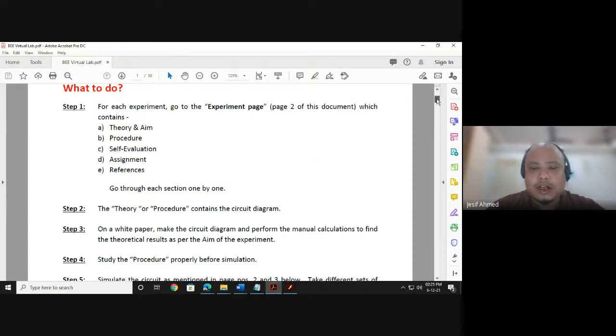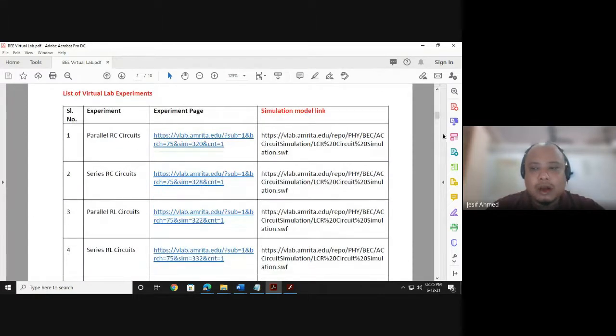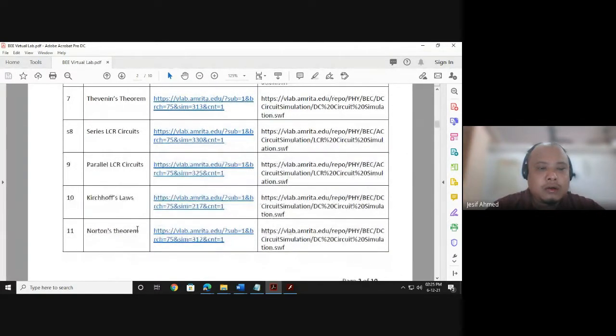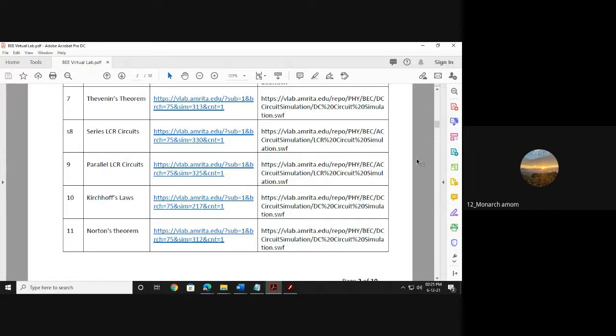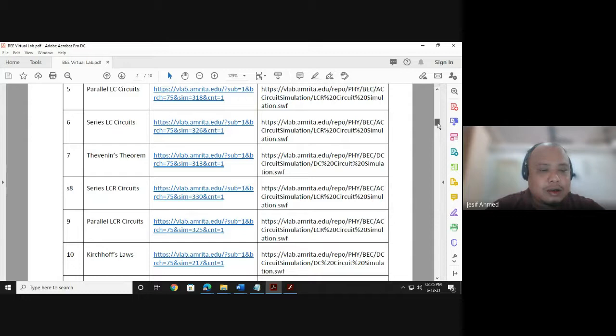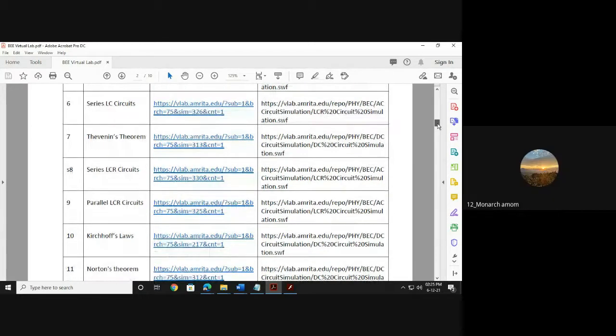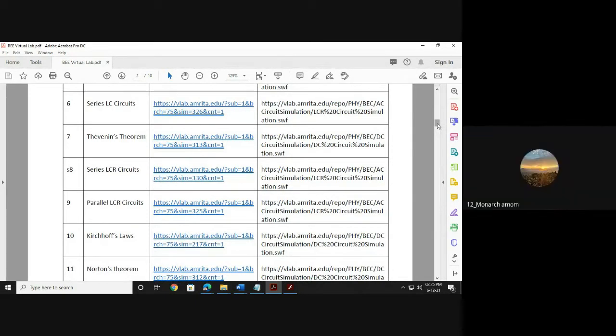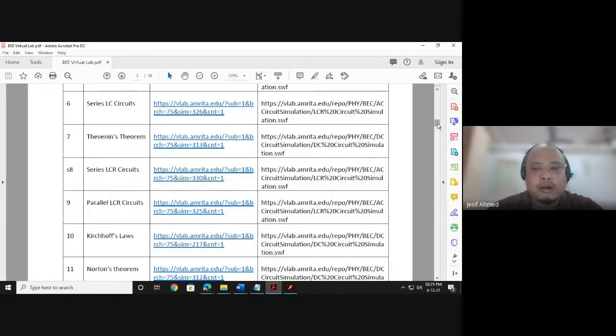Suppose this is the experiment list. Out of these experiments, 3 experiments you don't need to do in virtual labs: Norton, Thevenin, and Kirchhoff's. That will be covered by Hiranmoy sir. The rest of the 8 experiments, numbers 7, 10, and 11, you don't need to perform in virtual labs.